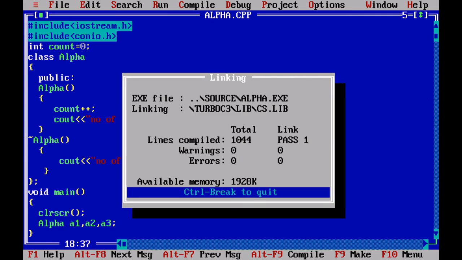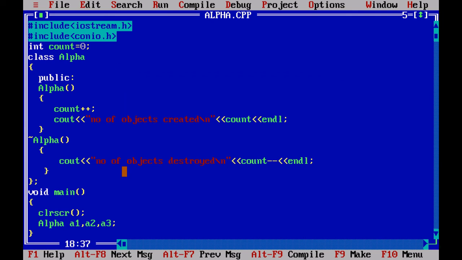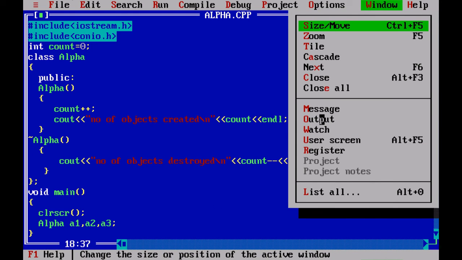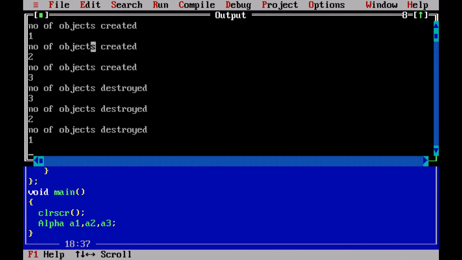Let's see the output. Output can be seen using the window output. Number of objects created 1, number of objects created 2, number of objects created 3, and number of objects destroyed 3, number of objects destroyed 2, and number of objects destroyed 1. That means the creation sequence is reversed while destroying the objects.